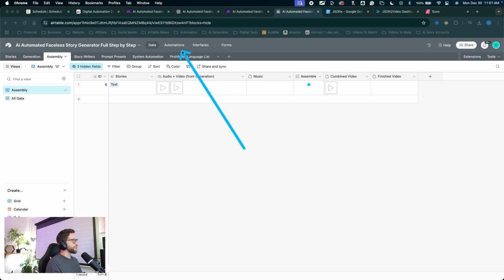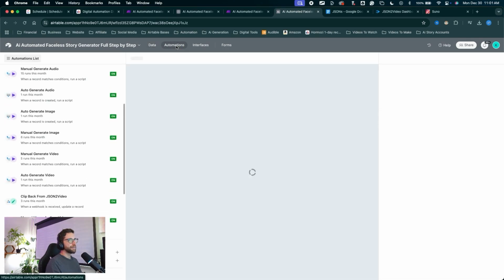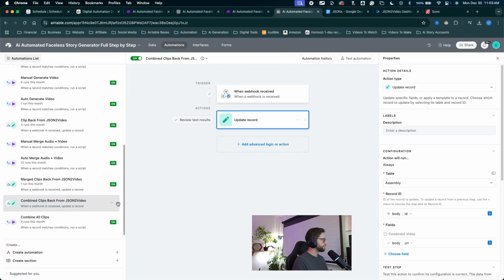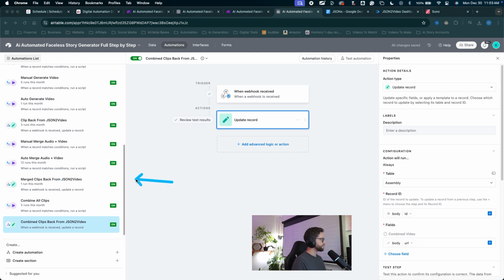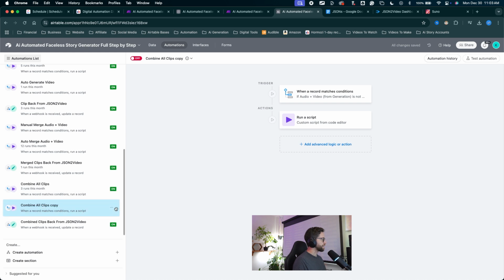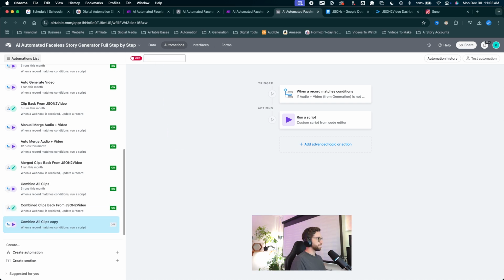Let's do it. So I'm going to jump back into the automations tab. I'm going to drag this one down, click the 6 little dots, move it under our combined clips trigger here. I'll create a new trigger. I'll right click on this one, click duplicate. I'll drag this one down to the bottom, come up here to rename it. Let's name it add music and finalize.